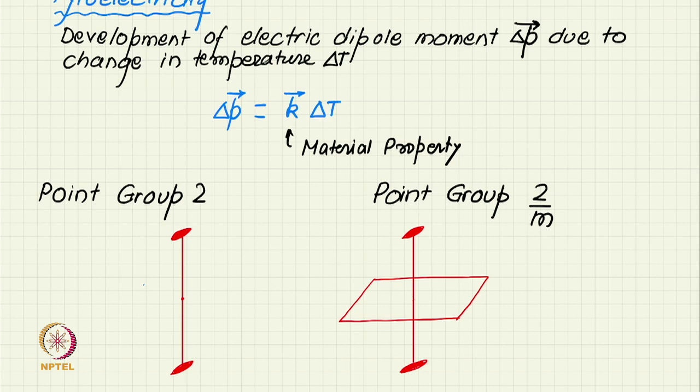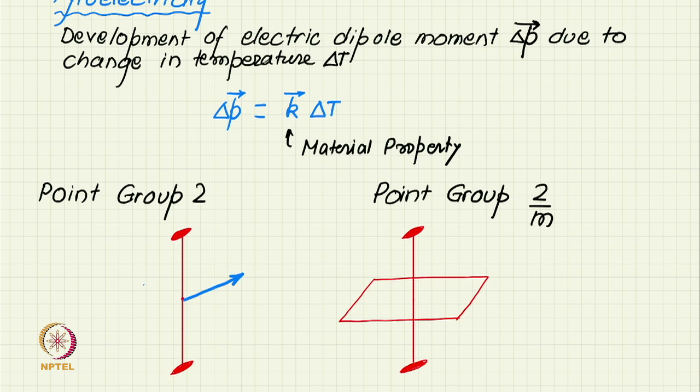Point group 2 has just a two-fold axis, and let us consider the possibility of developing pyroelectricity along a direction which is perpendicular to the two-fold axis.